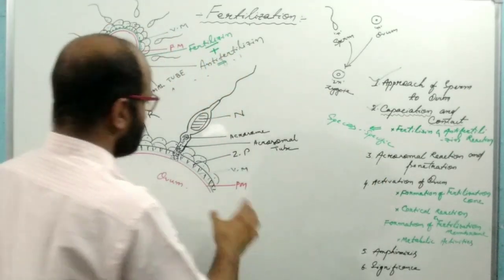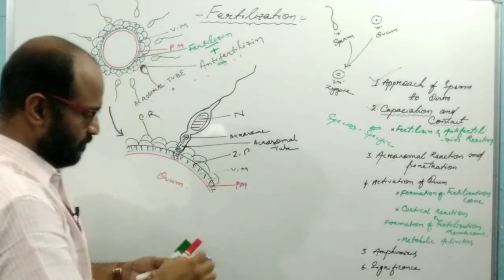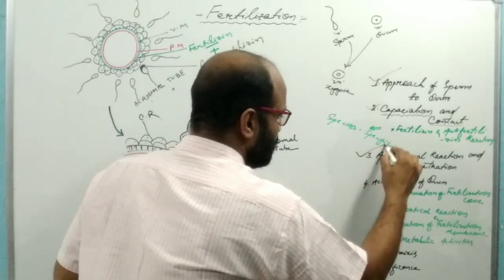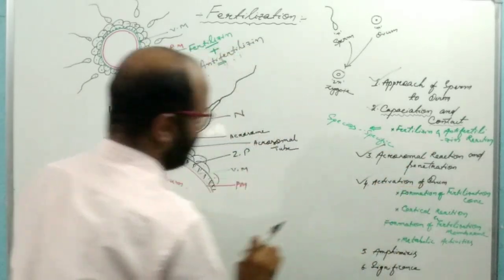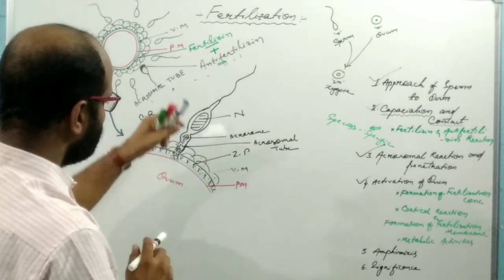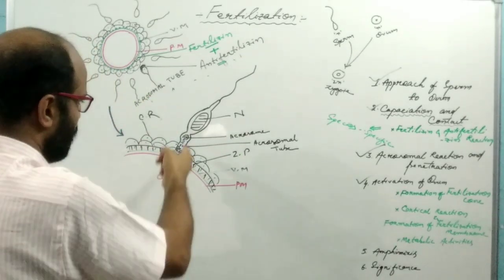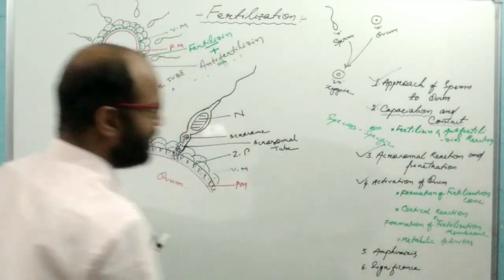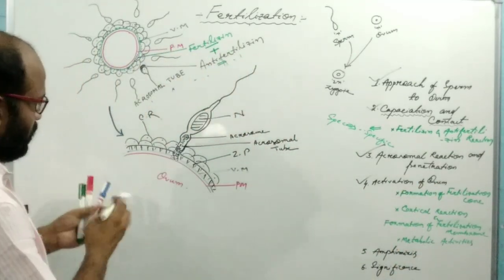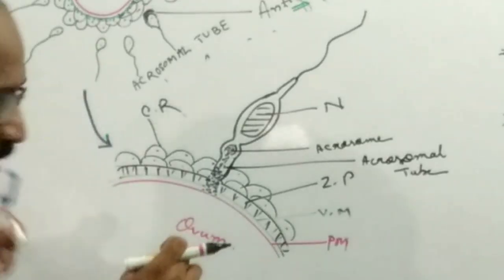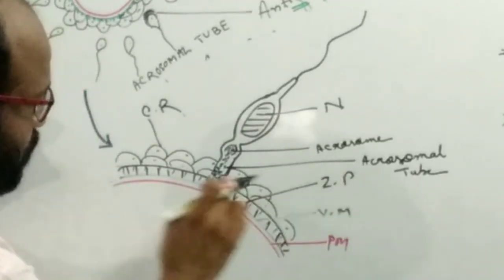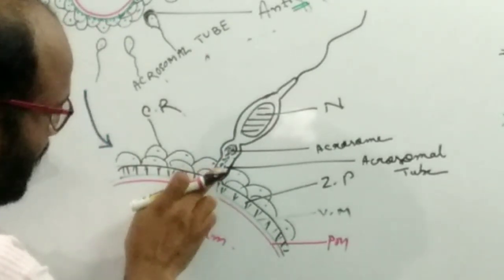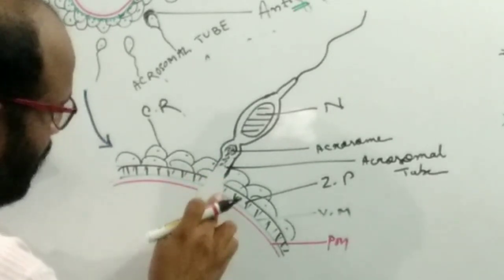Up to this, the ovum is activated, and what are the situations that occur here. So the activation of ovum, when the acrosomal tube is formed, when the path is formed by the bursting of the acrosome, the formation of the fertilization cone takes place. Now look here, the acrosomal tube, the membrane of the acrosome, now it fuses with the membrane of the ovum.